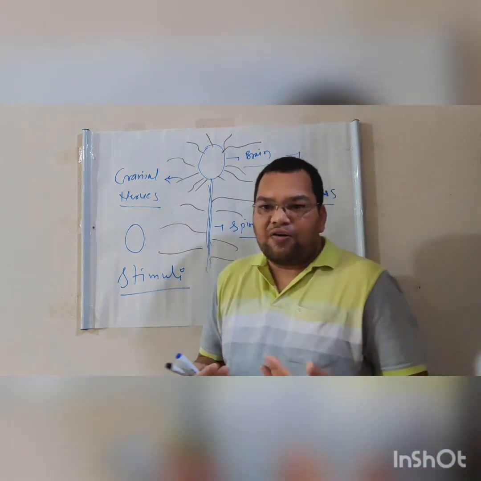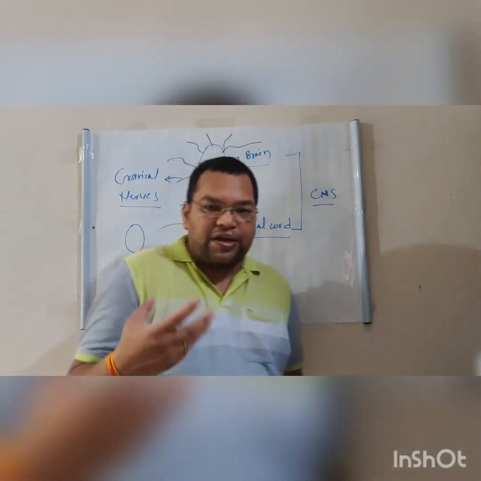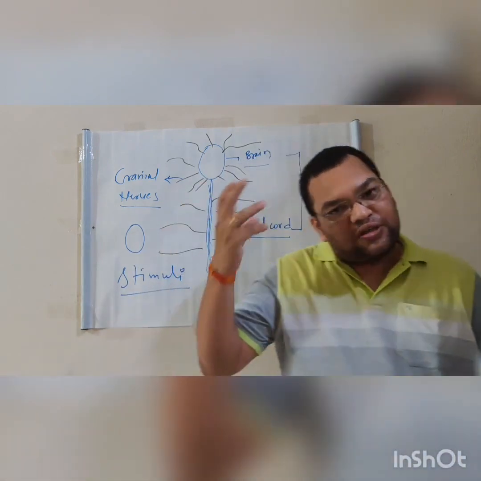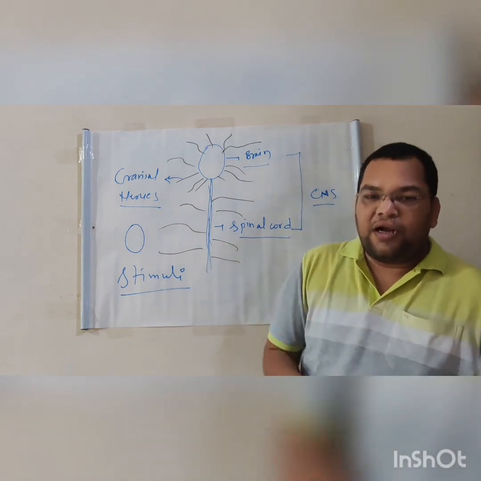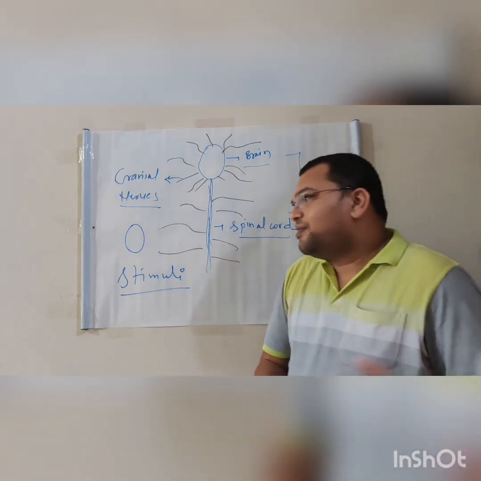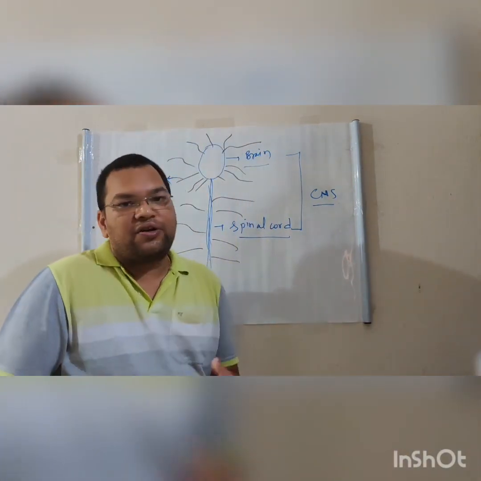So this is how, if I want to drink a glass of water, then the center of thirst in my brain orders my hand to take the water and drink it. So these are the things. This is the way our nervous system works.